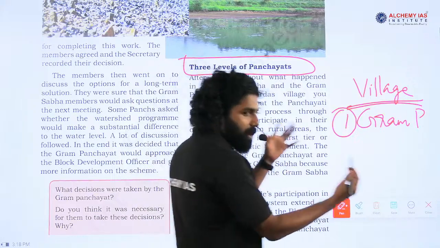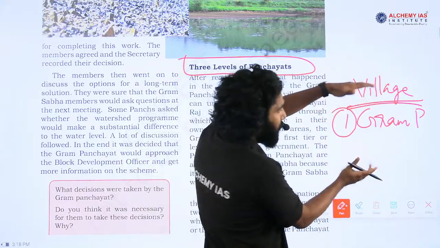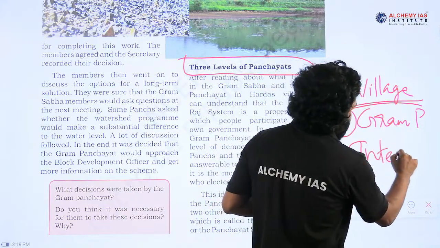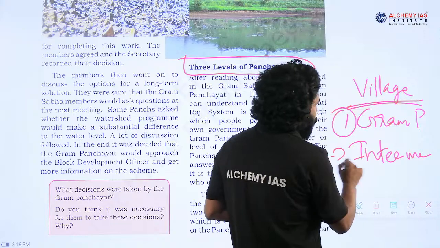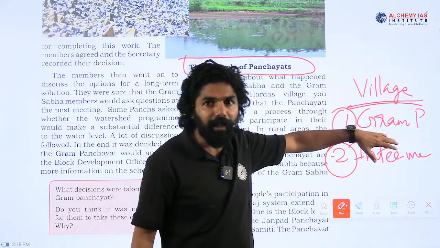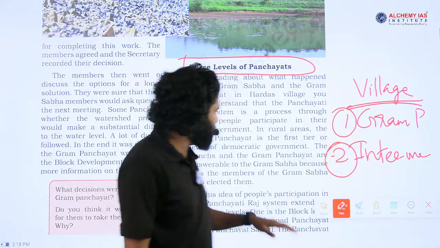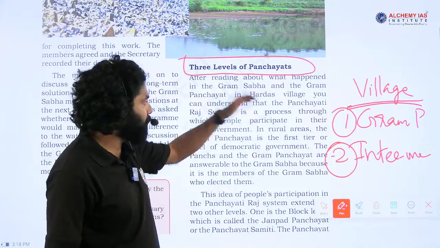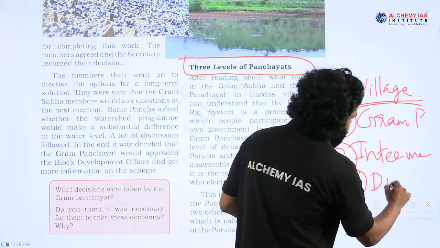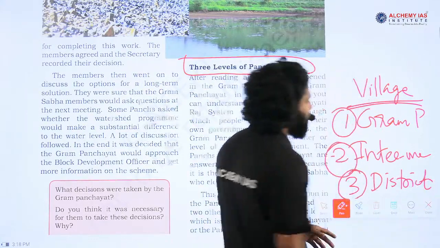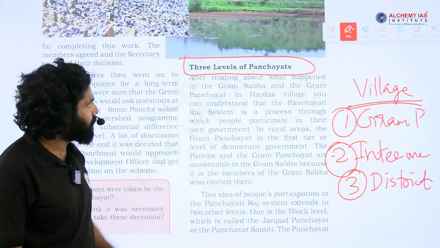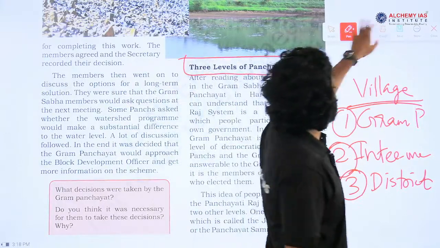Another level, in the middle between village and district, is the intermediary level. At the intermediary level, we have another Panchayat commonly known as the Block Panchayat. Then the third level is the district level. At the district level it is called the District Panchayat, or sometimes we call it Zilla Parishad. This is what is explained in this paragraph.